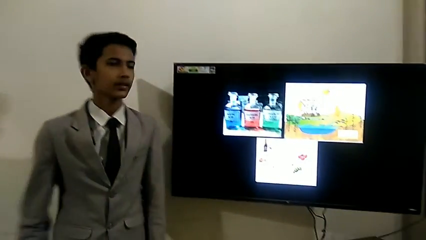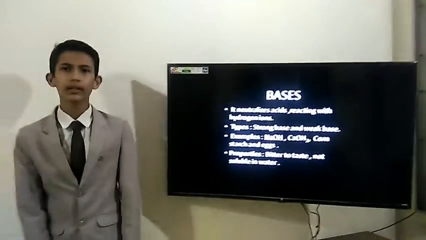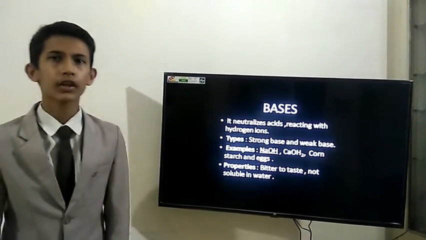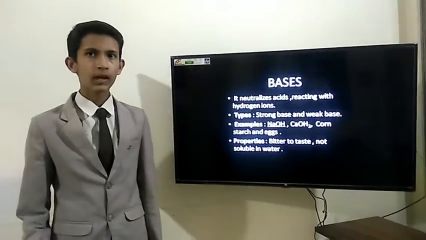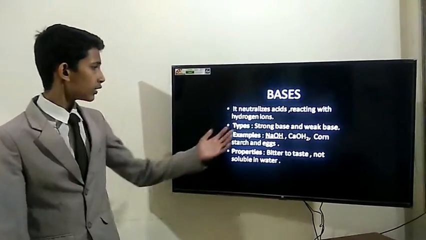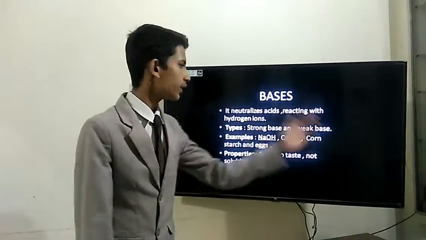Now let's move on to base. Bases are substances that form aqueous solutions. They release hydroxide into water and are slippery to touch and bitter to taste. There are two types of base: strong base and weak base.